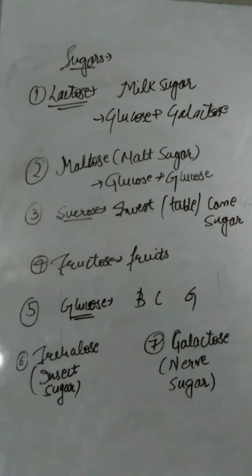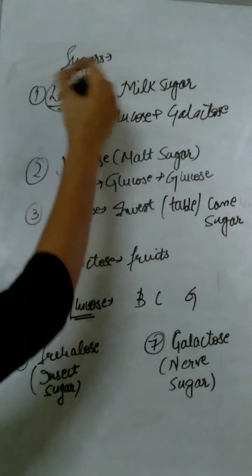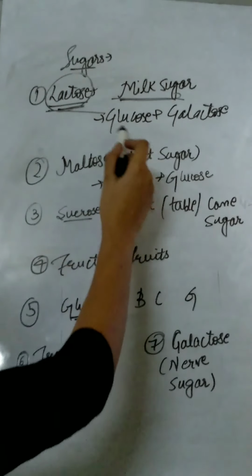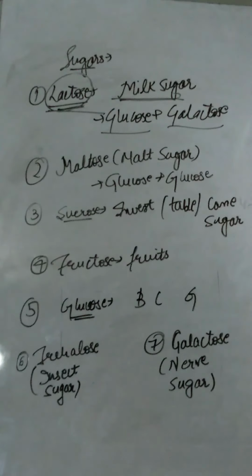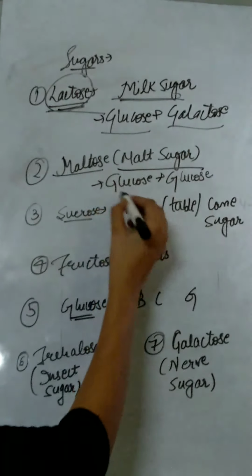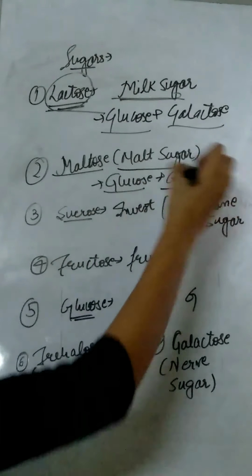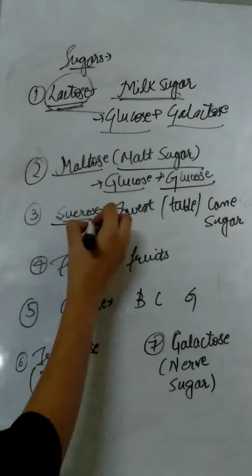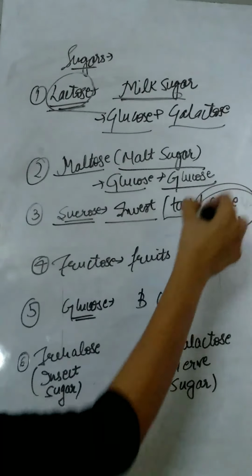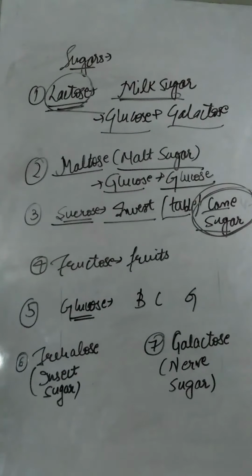Let's talk about some sugars. First one is lactose. It is also known as milk sugar, as it is found in milk. It is formed by the combination of glucose and galactose. Second one is maltose, also known as malt sugar, formed by the combination of glucose and glucose. Third one is sucrose, also known as invert sugar, table sugar, cane sugar. Cane sugar because it is found in sugar cane.